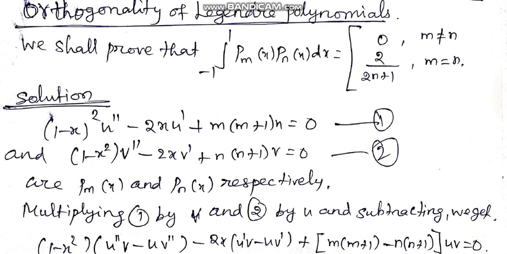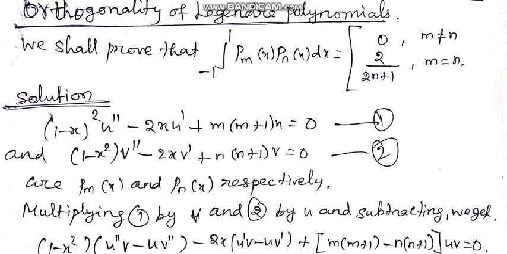N. Kavita. Today we are going to see orthogonality of Legendre polynomial in series solution. Here we need to prove integral minus 1 to plus 1 Pm of x into Pn of x into dx is equal to 0 when m not equal to n, and 2 divided by 2n plus 1 when m equal to n. Let us take two cases here. First we take the m not equal to n case, and then we go with the m equal to n case.